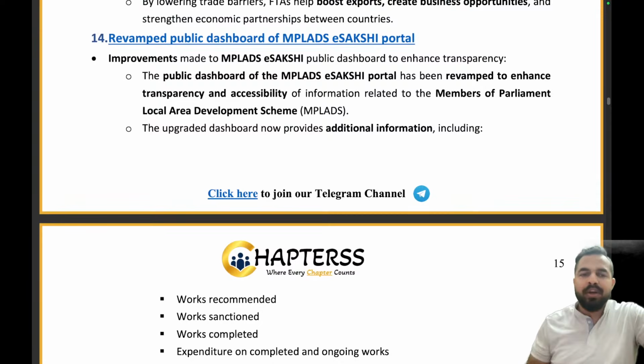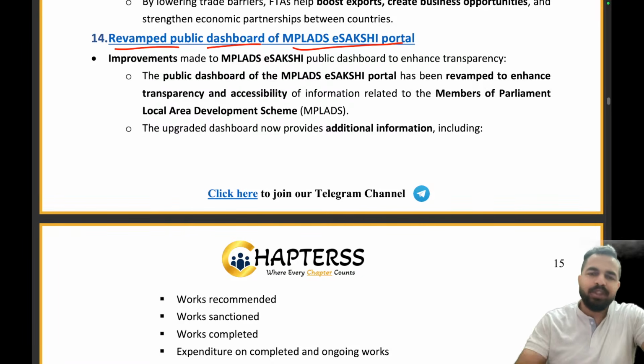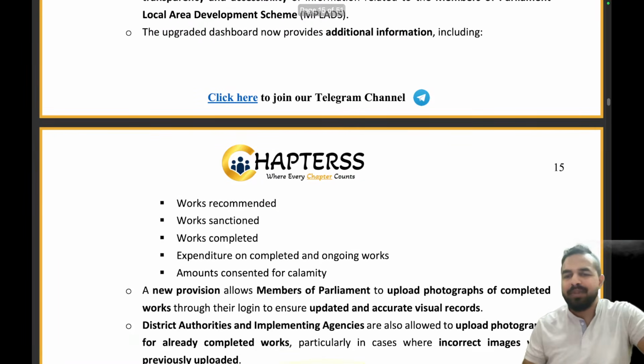Moving ahead to a very, very important article, guys, that is the revamped public dashboard of the MPLAD eSakshi portal. Let's try to understand this with the help of a very easy example. Let's again go back to the school, my dear friends. School days were really awesome. That's why I always go back to the school, right?